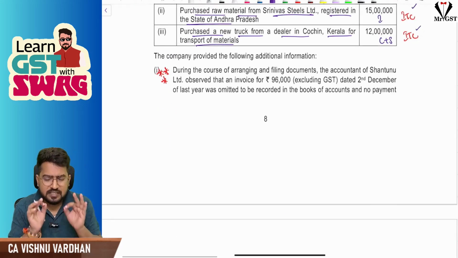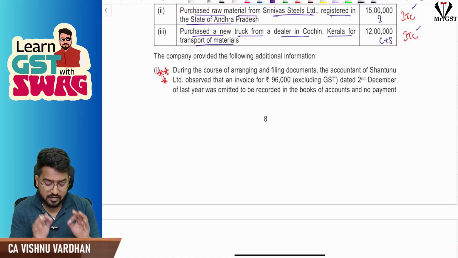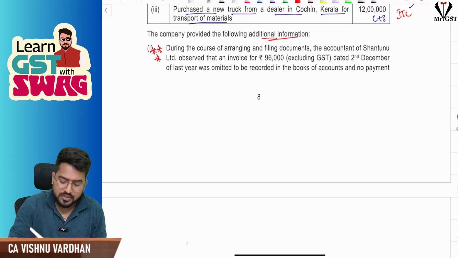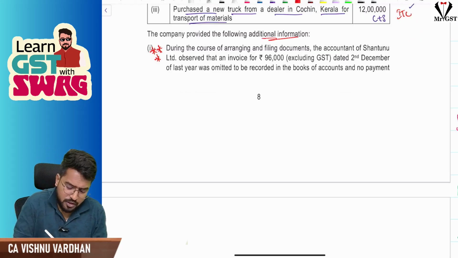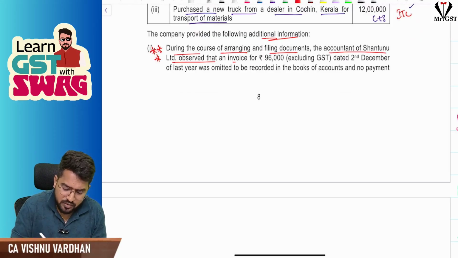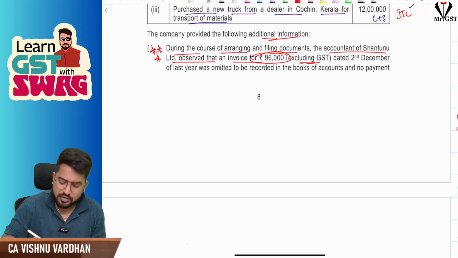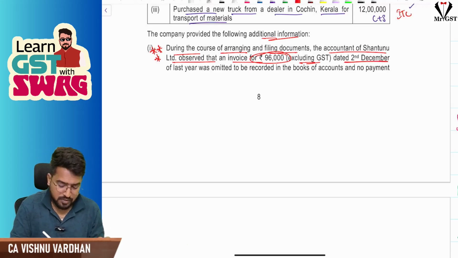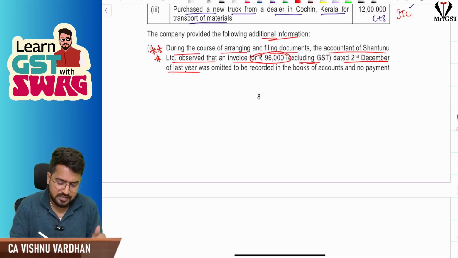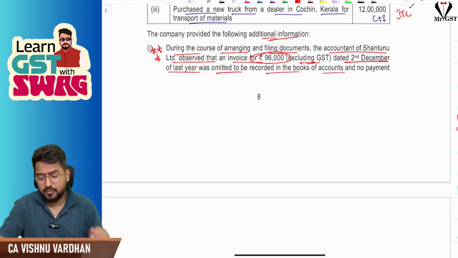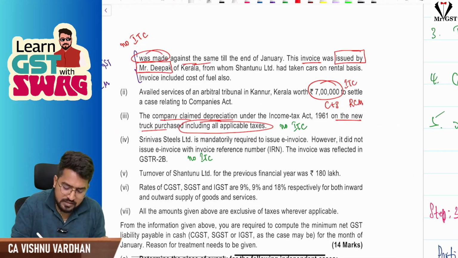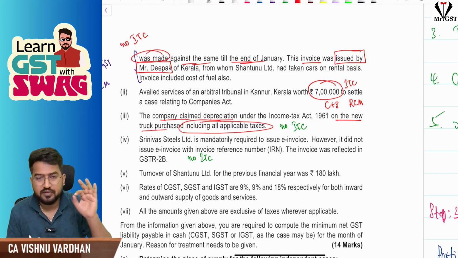Now, guys, this is the very important adjustment which I have seen in this entire question. What is that? In the additional information, during the course of arranging and filing documents, the accountant of Shantanu Limited observed that an invoice of 96,000 excluding GST dated 2nd December of last year. This is Jan. That means last month only. Last month is obviously in last year. Was omitted to be recorded in the books of accounts, and no payment was made against the same till the end of January. That means till January payment was not made.